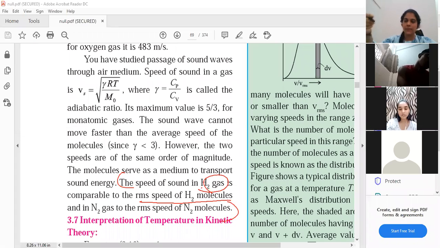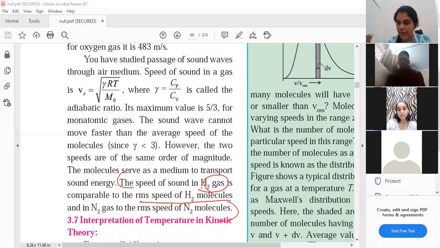So they have given one example. Suppose the air medium through which you are sending the sound wave is filled with H2 gas. Then the speed of sound through H2 gas and the RMS speed of my H2 molecules are comparable, nearly the same, or in some cases exactly the same. Okay, fine. Here there's one more point. I missed out that point. You all can mark this also.